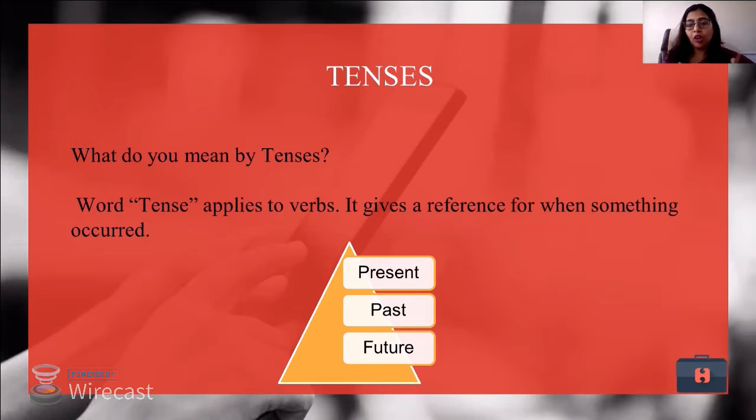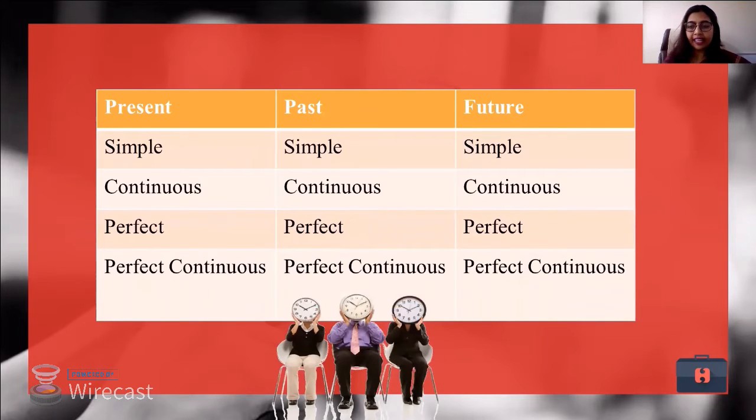Now, this is the role of tenses in our day-to-day speech. What exactly do they do? What are they? Let us delve deeper into it and learn what tenses are. Tenses are three: present tense, past tense, and future tense. Looking at present tense, it is again categorized into four aspects: simple present, present continuous, present perfect, and present perfect continuous tense. Similar goes with the past as well as the future tense.